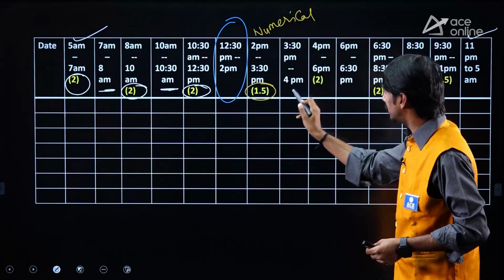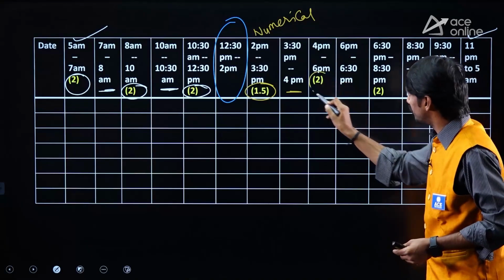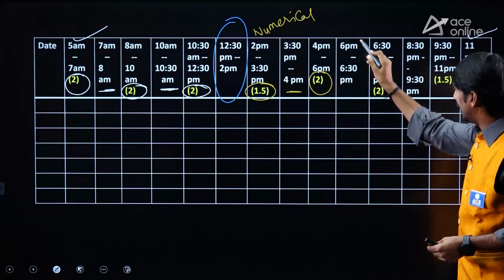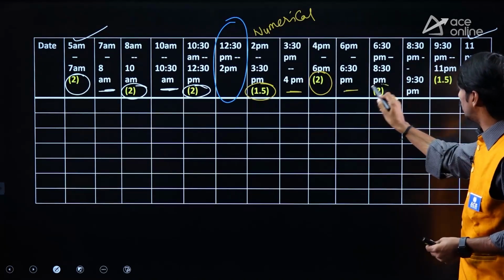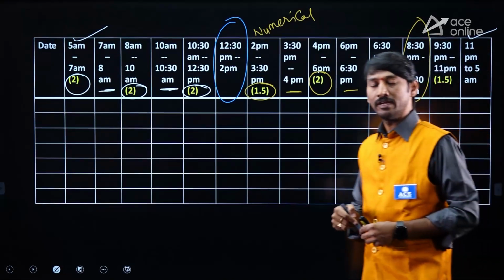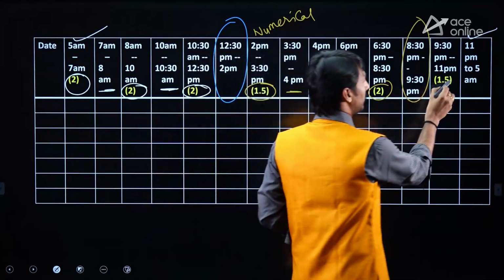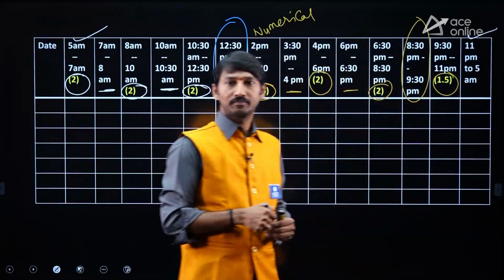Immediately after that, 3:30 to 4, again a small break. 4:30 to 6, again a 2-hour slot. Again a half-hour break, again 2 hours. And here 8:30 to 9:30, take dinner. If possible, take a 15 to 20 minute nap. And then 9:30 to 11.